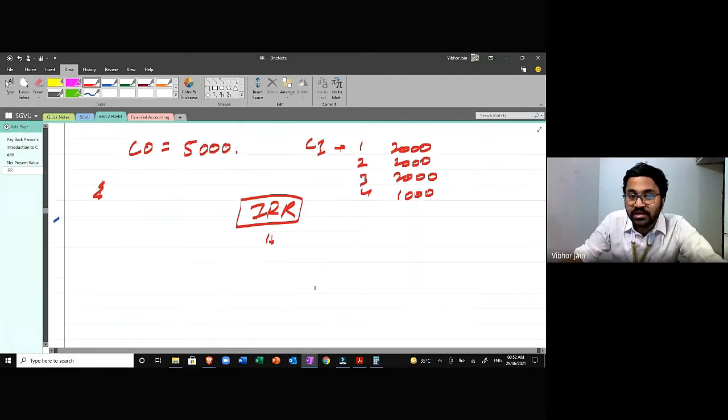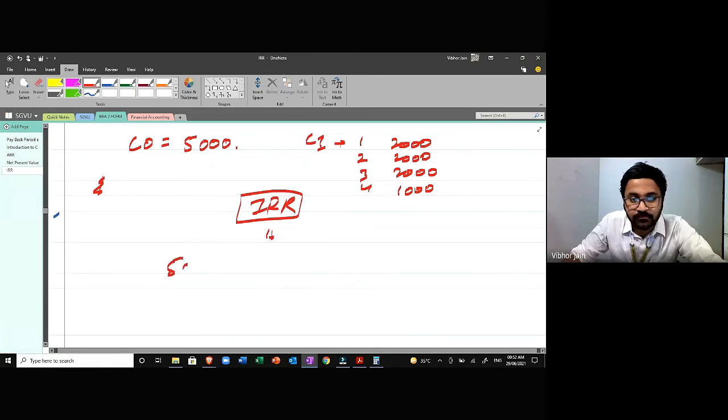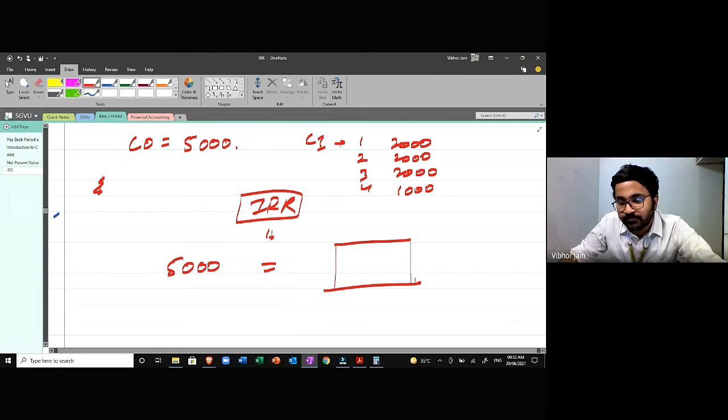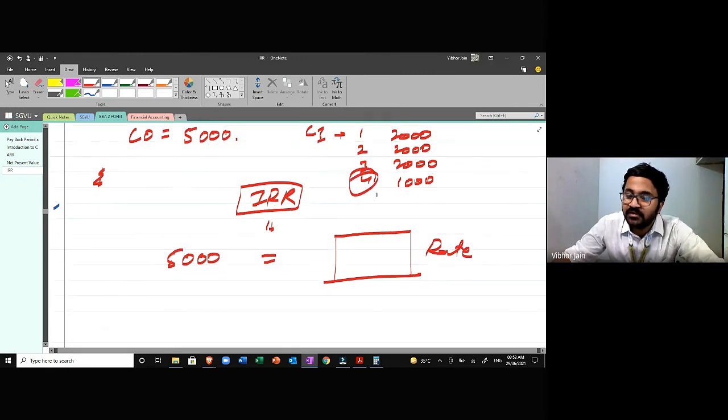We have to calculate a rate. Okay, what do we have to do? 5,000 equals this inflow. We have to calculate a rate at which this inflow would be equal to 5,000. And how much time do we have? We have 4 years.